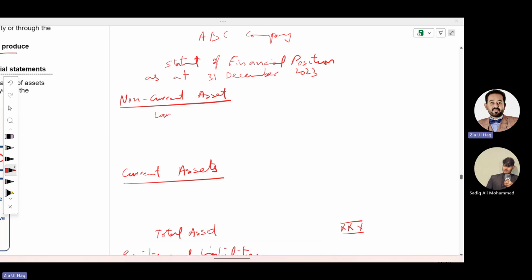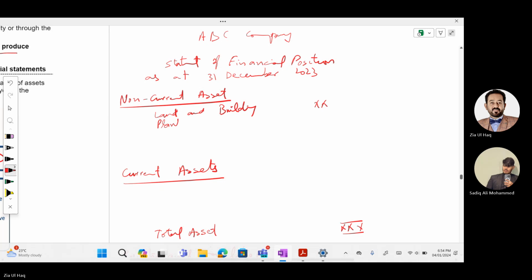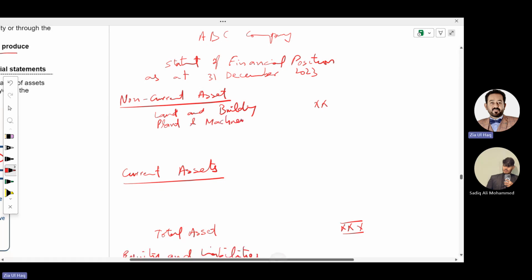Land and building, plant and machinery, they are also called fixed assets. Motor vehicles, furniture and fixtures.